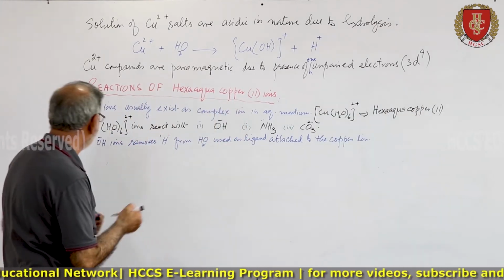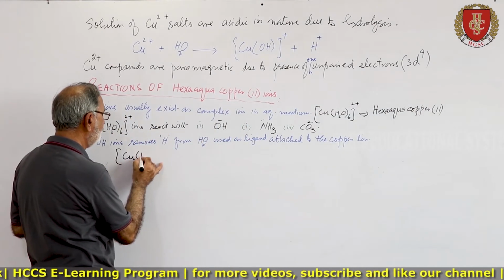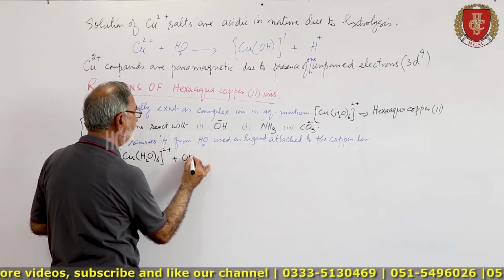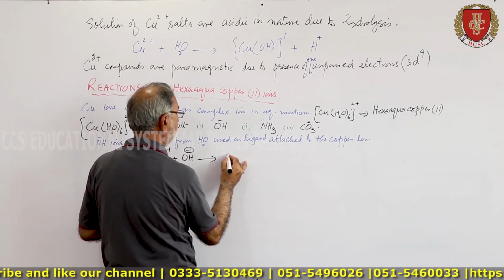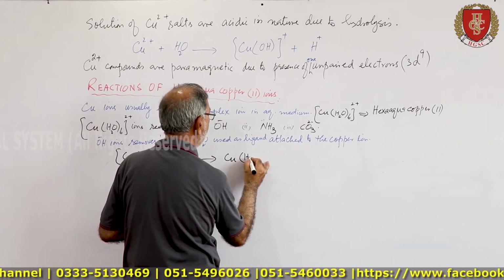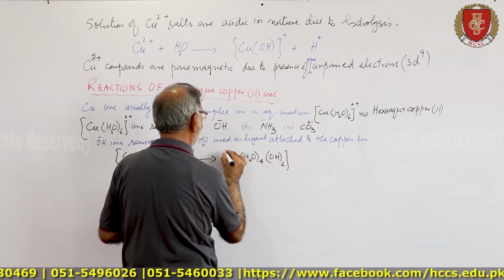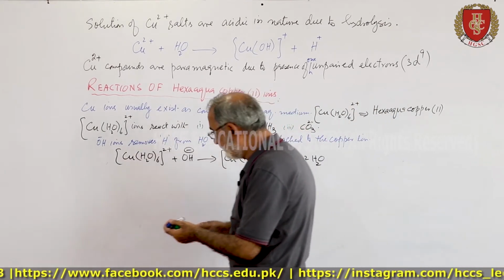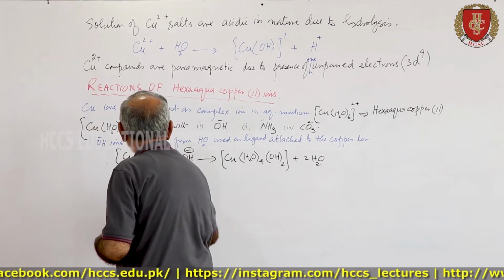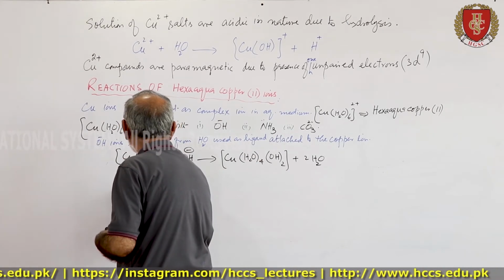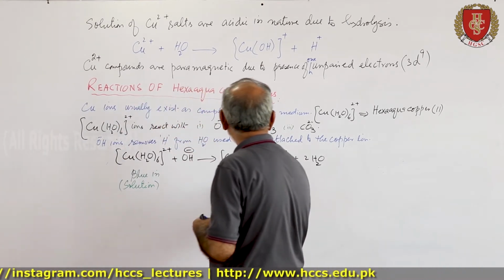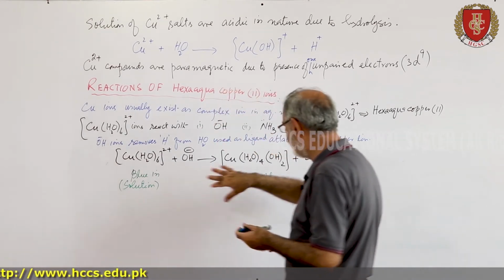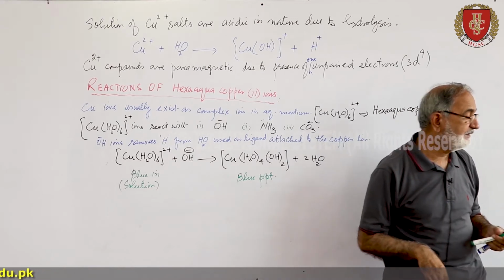So this is the complex [Cu(H2O)6]2+ ion. This is the hydroxide ion: Cu(H2O)4(OH)2 plus 2H2O. Now this is blue in solution, where it is a blue precipitate. So this is the change in the color.